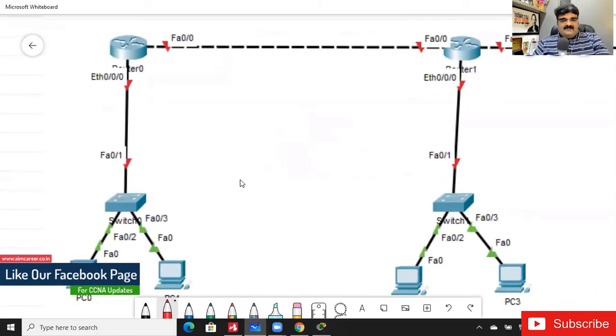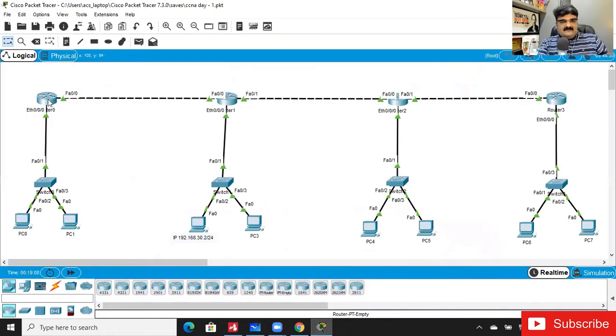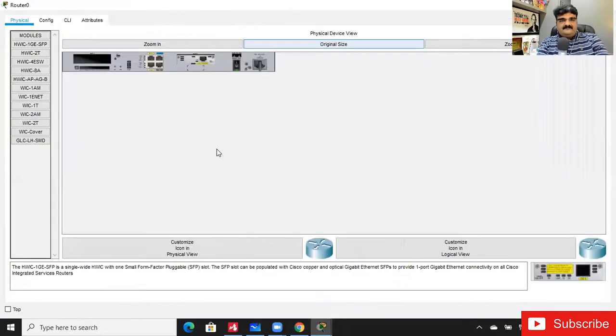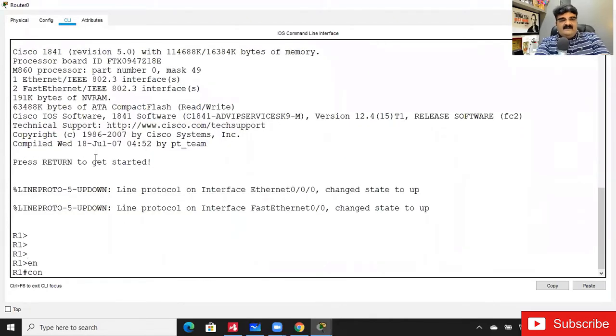In this particular router, this is Ethernet 0/0, and I will assign the IP address 2001:10::1/64. Then I will use 2001:10::2 and 2001:10::3 on these two PCs, PC0 and PC1. So let me do this. This is my router. Enable, config t.